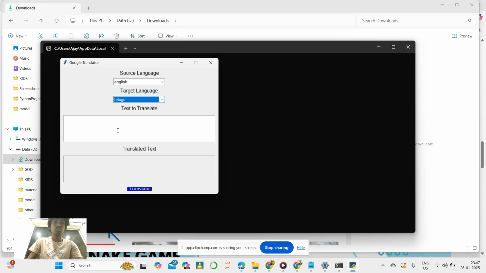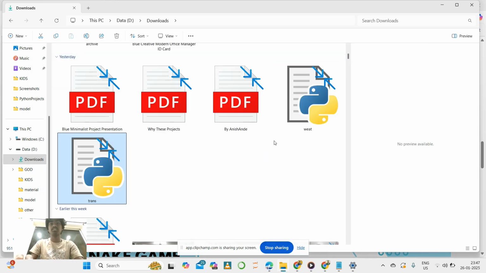Telugu. So I will enter text. You should just press the translate button here, and you can see మీరు ఎలా ఉన్నారు. So this is how our model works, and I want to show you the code which I wrote for this.